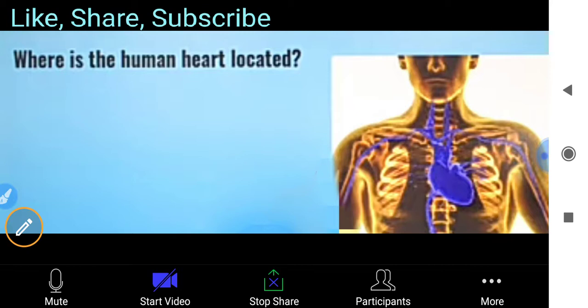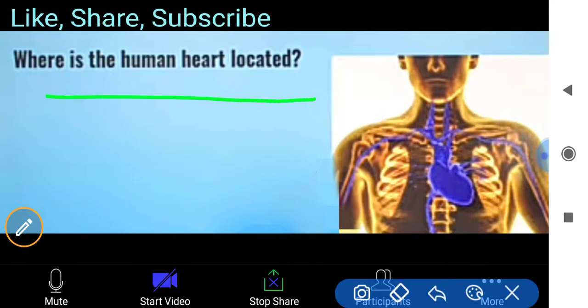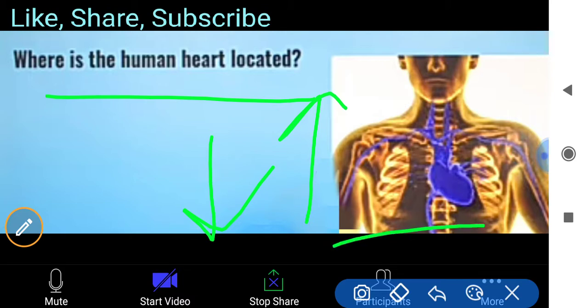So another factor is here, as you see on your screen: where is the human heart located? So this is a very basic question, and you always know that the upper part of our body is known as the thoracic cavity, and below it is the abdominal cavity. We are mainly discussing the heart, so it is located in the thoracic cavity, a little bit on the left side, not purely.